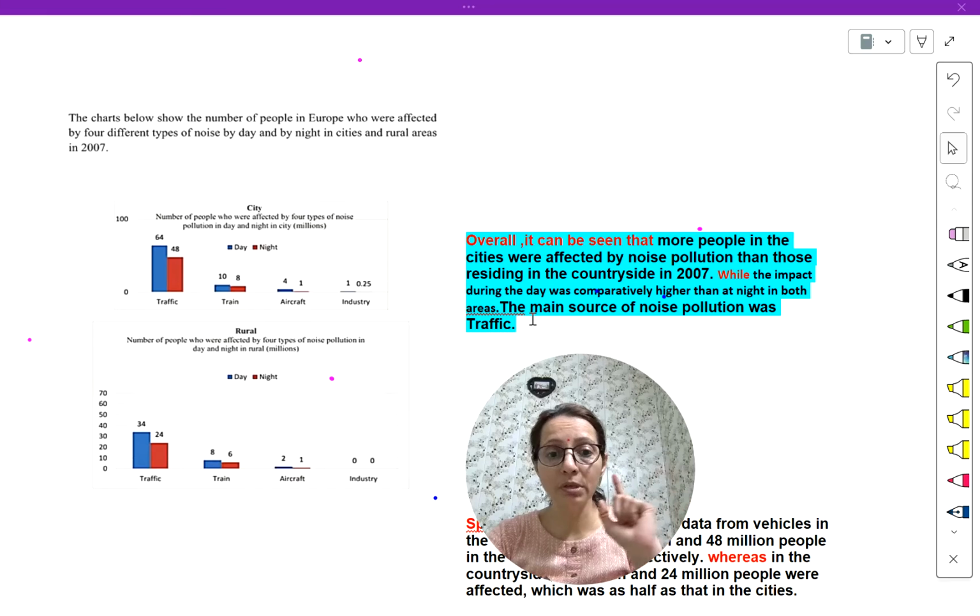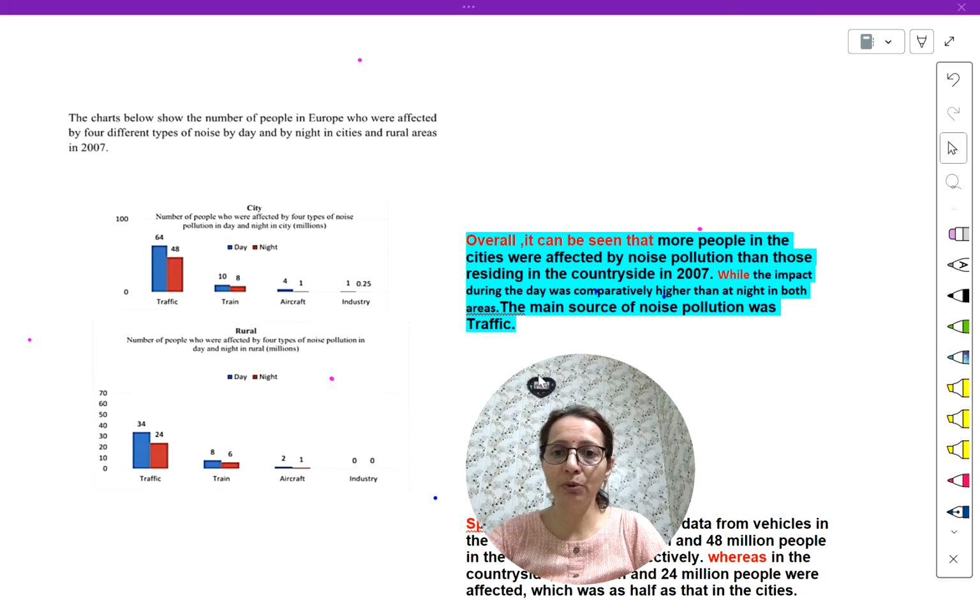If you do not compare the things in writing task 1, definitely you will not get a good band score. You have to compare. So I have compared between day and night also. I have compared between urban and village areas also, and the main source of noise pollution was traffic.